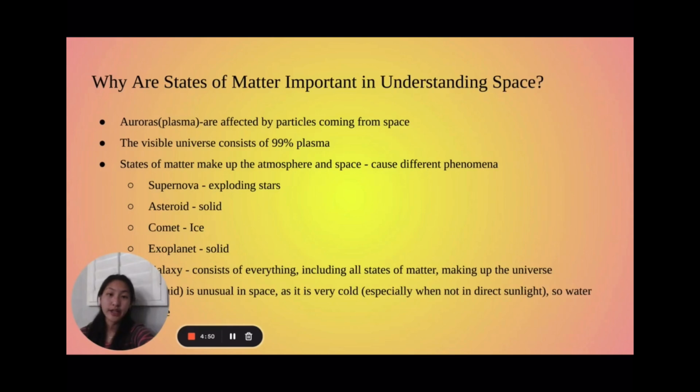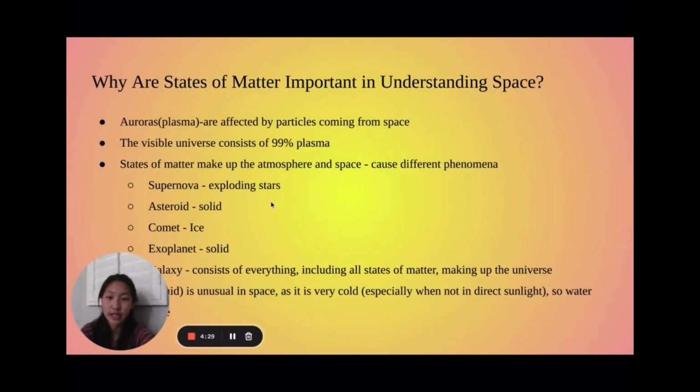Why are states of matter important in understanding space, you ask? Well, states of matter are important because the universe is made up of matter. Auroras, a form of plasma, are affected by the particles coming from space, and the visible universe is made up of 99% of plasma. States of matter make up the atmosphere and space, and they cause different phenomena like supernova,